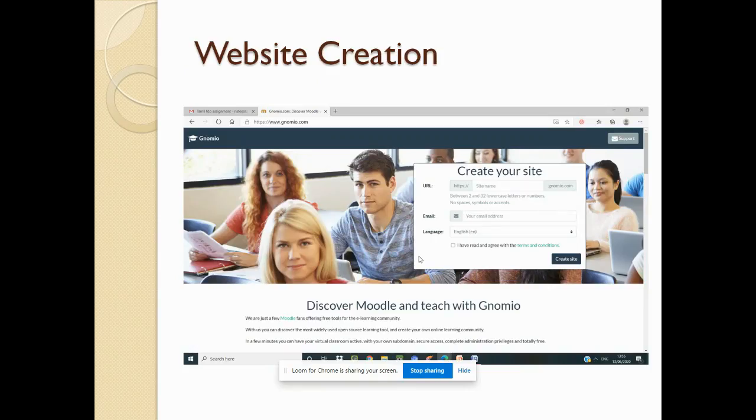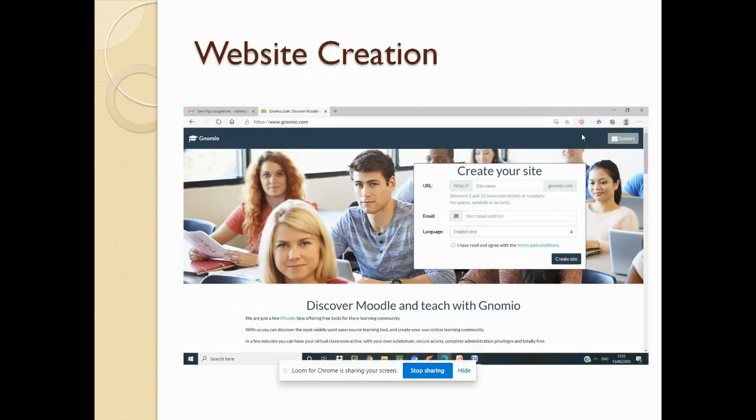Coming to website creation, when you Google genomio.com, you will get a listing of websites, in which the first one will be genomio.com. When you click it, you will directly get a screen like this which says you can create your site. You have to give a name with 2 to 32 lowercase letters. Remember that no hyphens or any special characters are allowed. Once you create this website, you cannot change the name of the website, but you have the liberty of creating as many websites as you want.